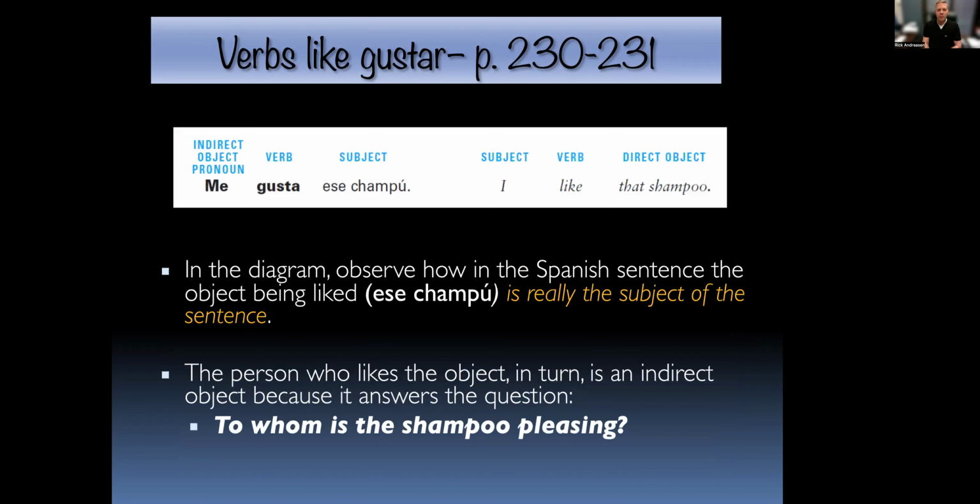Okay, and this one below, just to help you figure that out, me gusta este shampoo. So me is the indirect object pronoun, gusta is the verb, and ese shampoo is the subject. In English, it's backwards. I like that shampoo. I am the subject, the verb is like, and that shampoo is a direct object. So again, we're translating concepts. We talked about with indirect objects, you ask yourself, who is receiving the action of that verb, right? So in this case, it'd be like, to whom is the shampoo pleasing? And it would be me. So I am the indirect object. And that's how we would know which pronoun to put there.